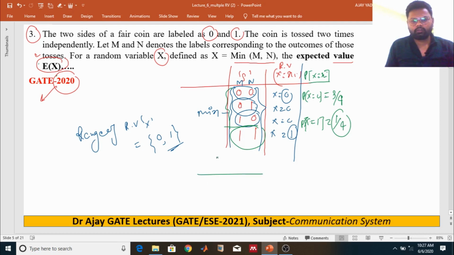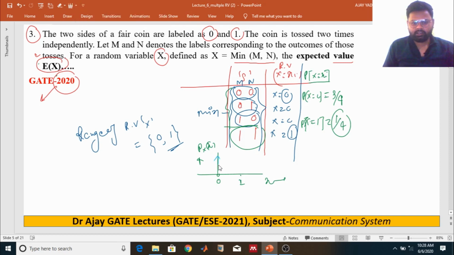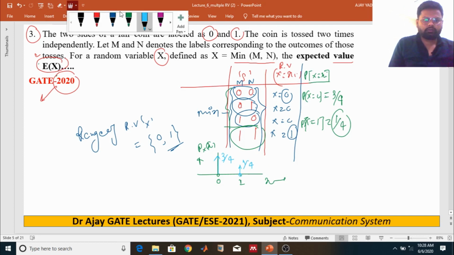Because this kind of random experiment is a discrete random variable, we denote the probability as a probability mass function. P of x at x equal to 0 and x equal to 1, right? So at x equal to 0 it will be 3 by 4, and at x equal to 1 it is 1 by 4.